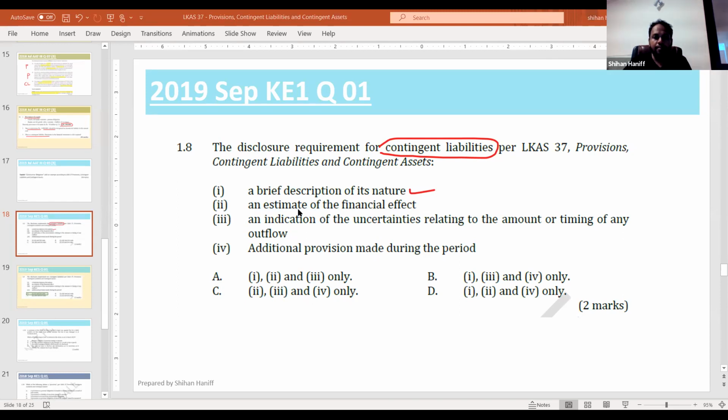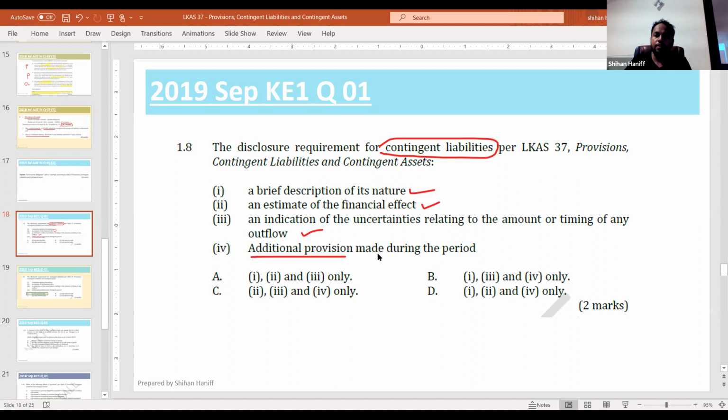Right? An estimate of the financial effect. Yes, that is what we estimate for the legal pending court case. How much is the value, we disclose. Indication of the uncertainties relating to the amount or timing of any outflow. That is also, yes, we need to disclose. Uncertainty, if it is not sure. This is also yes.